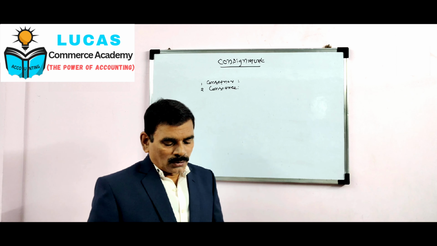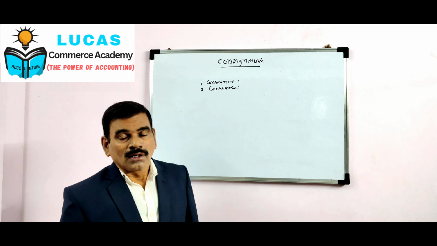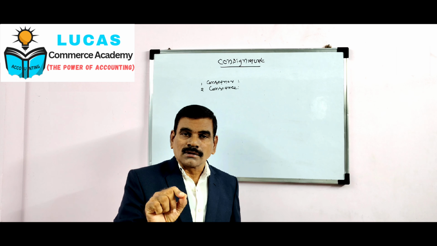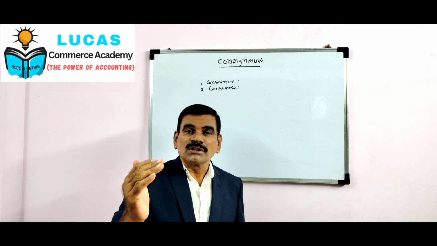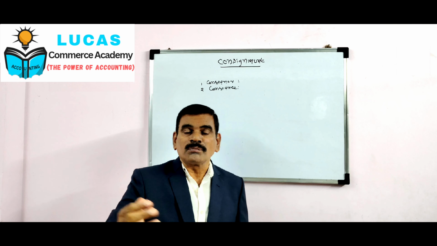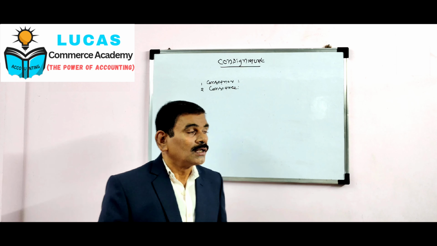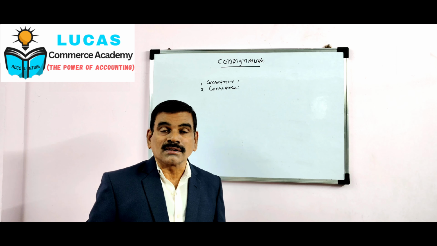So who is consignor and who is consignee? In our example, A is the consignor. Consignor means the person who sends goods. The one who sends goods is the consignor, he is the owner of the goods. So in our example, A is the consignor.